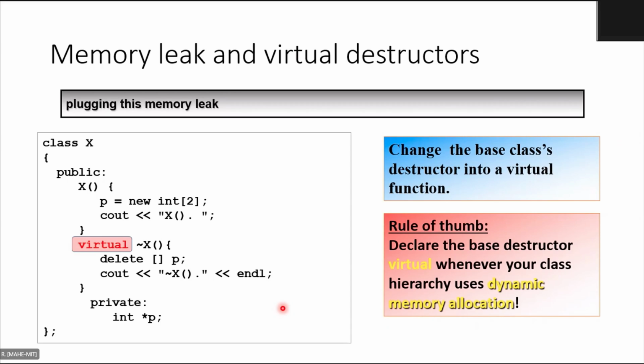The rule of thumb, a general rule, is that you have to declare the base destructor virtual whenever your class hierarchy uses dynamic memory allocation. So be careful whenever you have inheritance and dynamic memory allocation: you have to write virtual destructors, using the virtual keyword, so that you will not be making a memory leak.